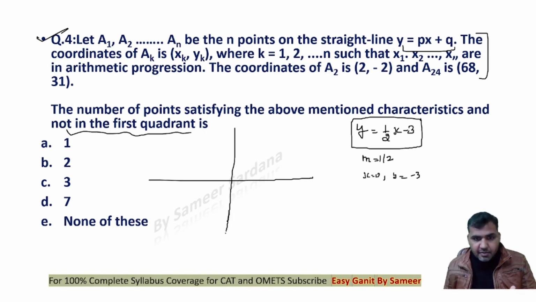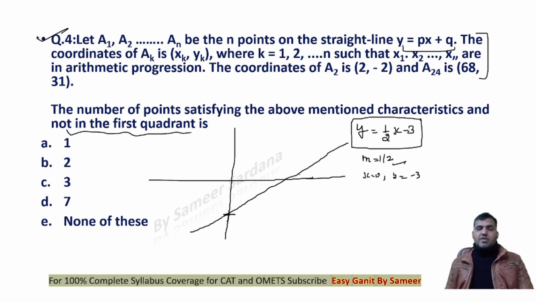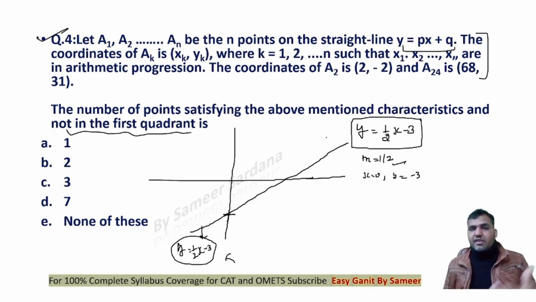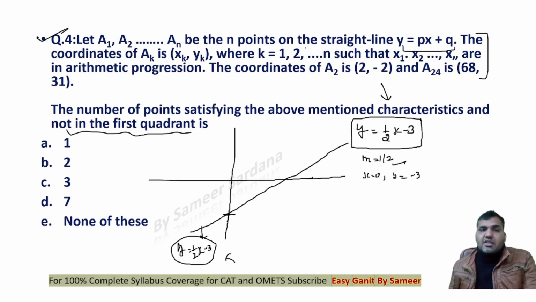So this line passes through minus 3, right? And so this has to be the line. This is the increasing line. You can see that the slope of the line is positive, so this is the line y is equal to 1 by 2x minus 3. Now out of all the points which lie on this line, we are supposed to find out those points which lie in the first quadrant, and these points must satisfy the mentioned characteristics here, right? What are these mentioned characteristics? Abscissa should be in arithmetic progression and y should be accordingly determined by these points.